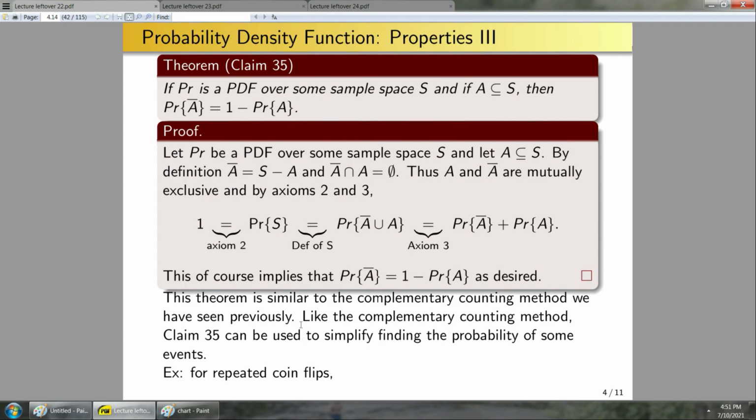So for instance, if I wanted to do some repeated coin flips and I wanted to compute the probability that at least one heads appeared, that's the same thing as finding 1 minus the probability that no heads appear. Now, this counting problem here is a lot easier to do than this problem where I have to add up the case where 1 heads, 2 heads, 3 heads, all the way up to n, where n is the number of coins I flipped. So that's the TLDR version of what this theorem lets you do.